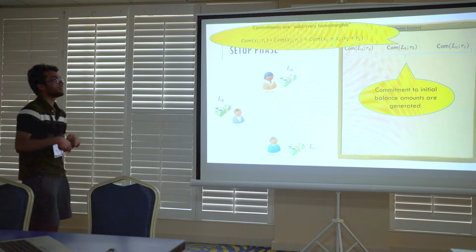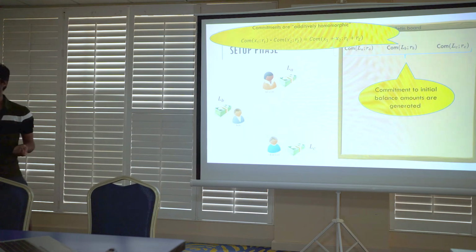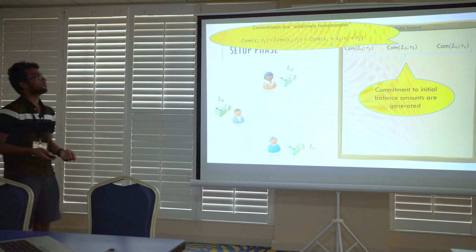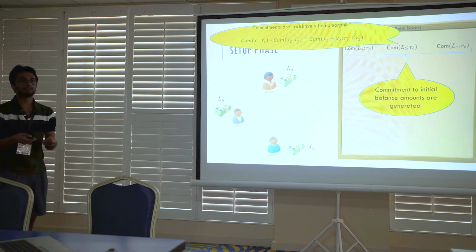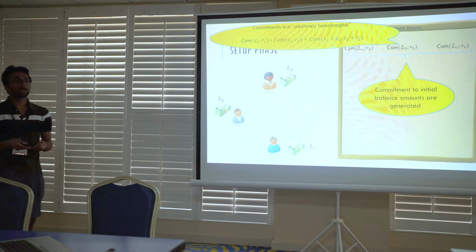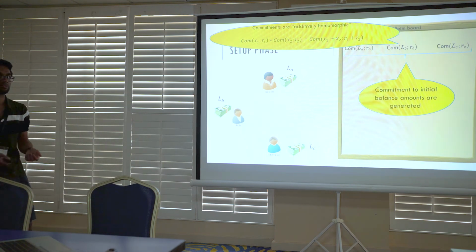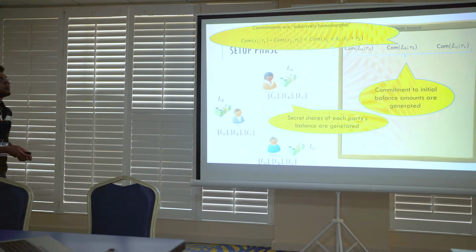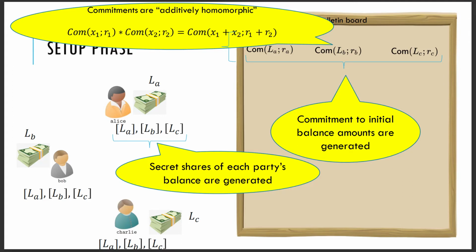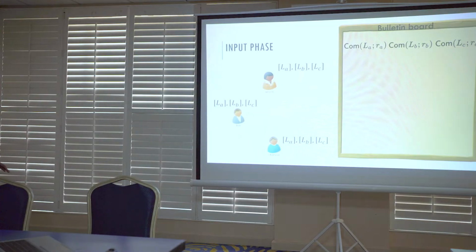Note that what we use is additively homomorphic commitments. For example, Pedersen commitments are additively homomorphic, which means that you can combine the commitments to two values and generate a commitment to a value which is the sum of the underlying values. Additionally, we have the secret shares of each party's balance being generated and distributed across all other parties. So this is the setup phase, and now we move to the actual decentralized protocol.